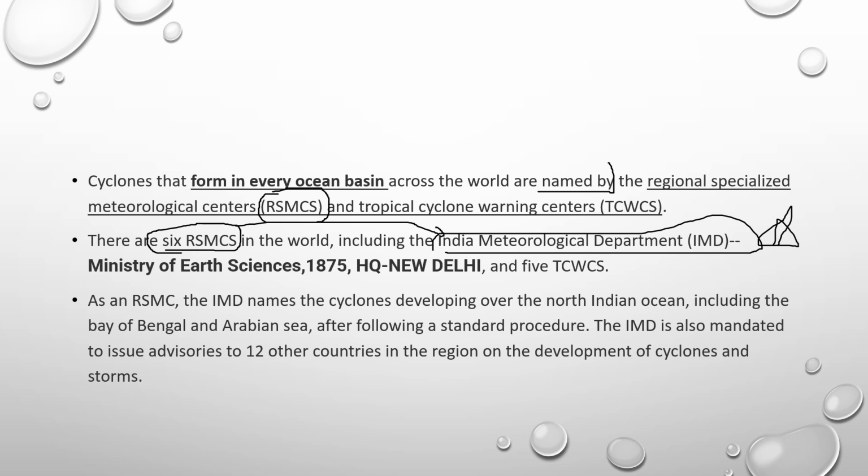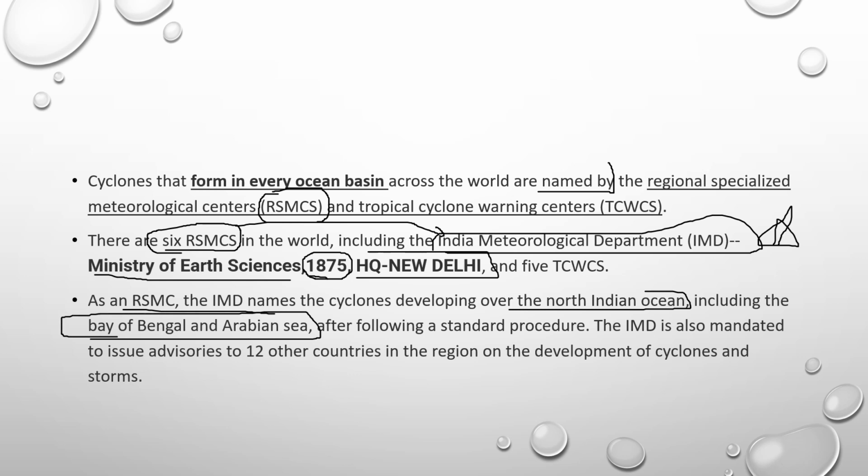And under which ministry does the India Meteorological Department come? Friends, it is under the Ministry of Earth Sciences, and it was established before independence, in 1875 itself, and the headquarters is located in New Delhi. These regional specialized meteorological centers and IMD name the cyclones which develop over the North Indian Ocean, including both water bodies, the Bay of Bengal and the Arabian Sea.